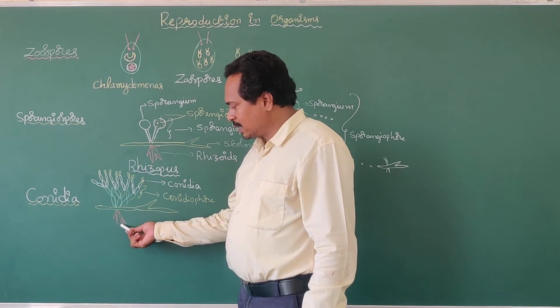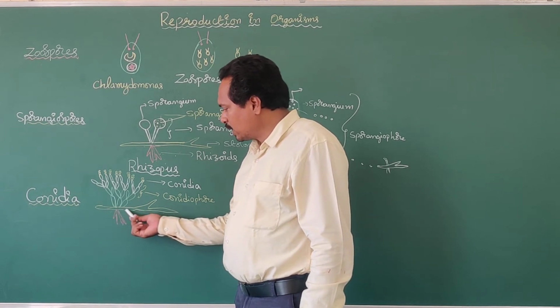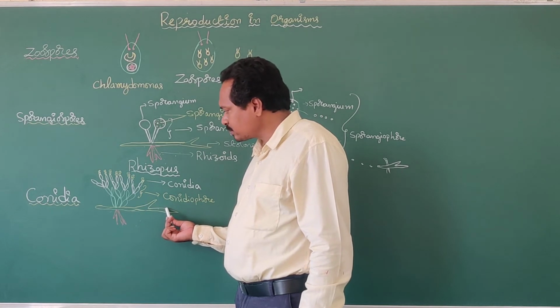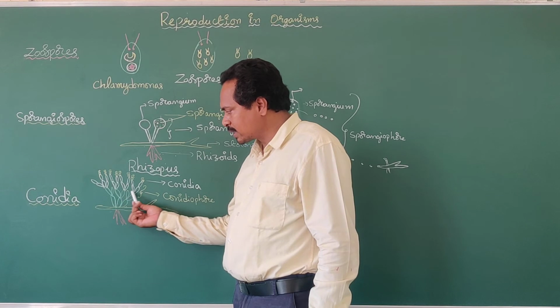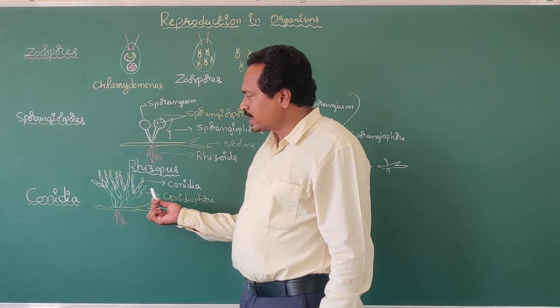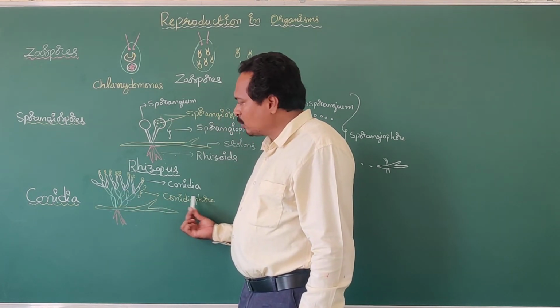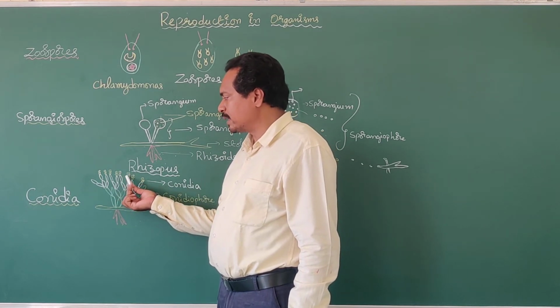These red structures represent rhizoids. The yellow horizontal branching structure represents the stolons. The green and white structures represent the conidiophore. At the time of asexual reproduction, these conidiophores produce asexual spores externally.